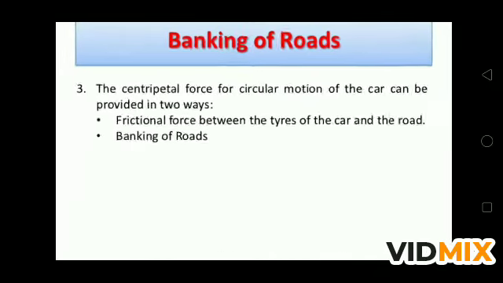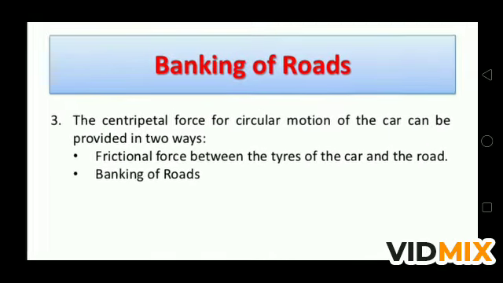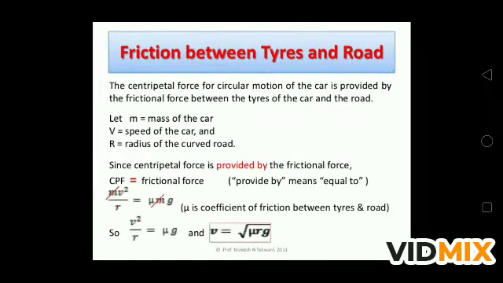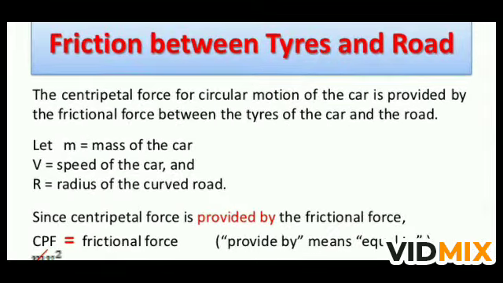So what happened in the banking of road? What does the banking of road help us? The centripetal force for a circular motion of car can be provided in two ways. दो तरीके से हम centripetal force provide कर सकते हैं. पहला, the first is frictional force between tire of the car and the road, and the second is banking of the road. These are the two ways by which we can provide the necessary centripetal force to the vehicle. Now friction between tire and road.